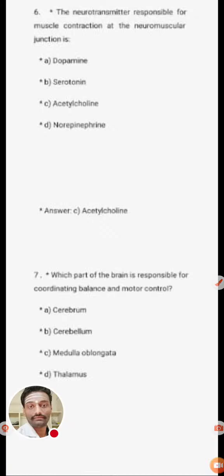If you have any doubt, tell me in the comments. Thalamus is a part of the forebrain. If you have any doubt on the central nervous system, you can ask in the comments.